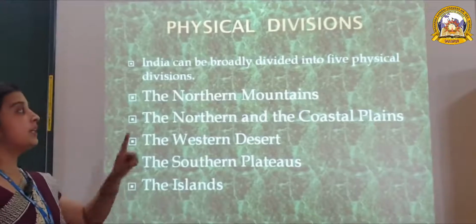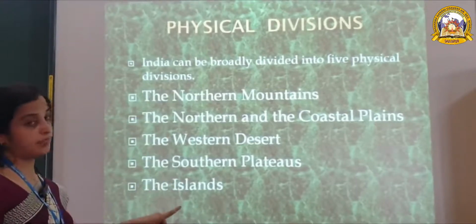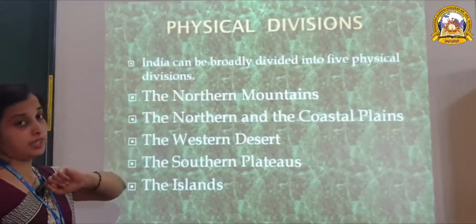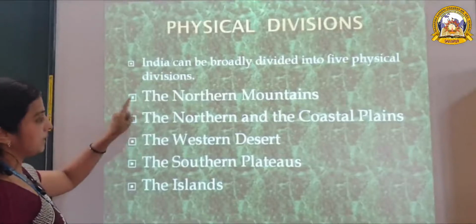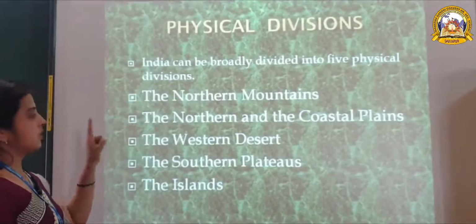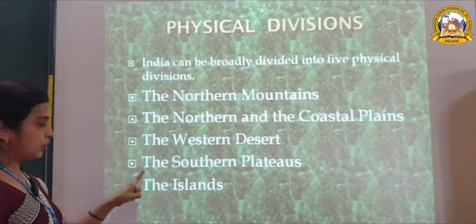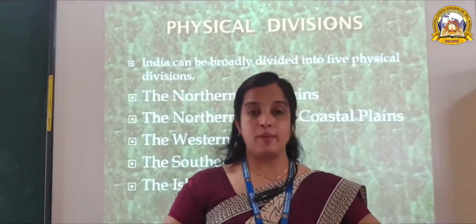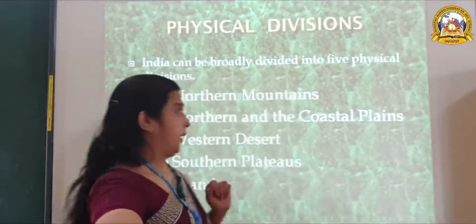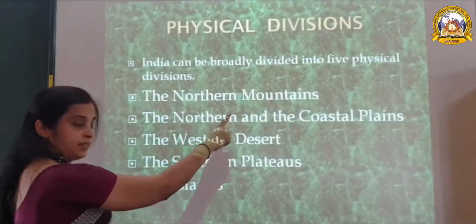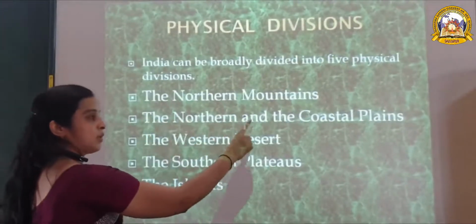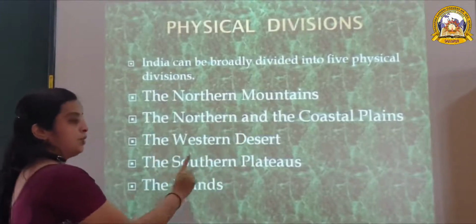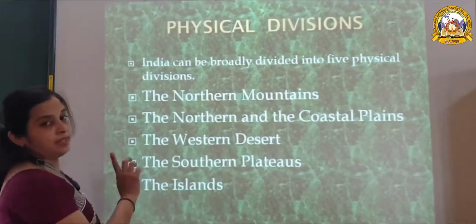All of you must learn the names of these 5 physical divisions. It is very important. India can be broadly divided into 5 physical divisions: the northern mountains, the northern and the coastal plains, the western desert, the southern plateau, the islands. All of you please repeat with me. Be ready? The northern mountains, the northern and the coastal plains, the western desert, the southern plateau, the islands.